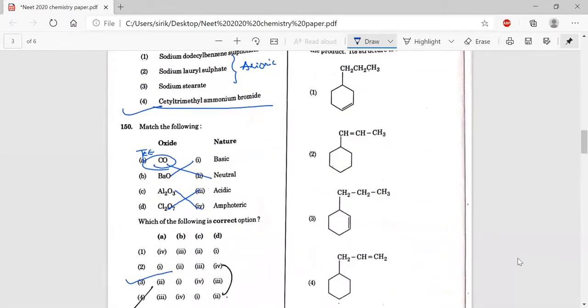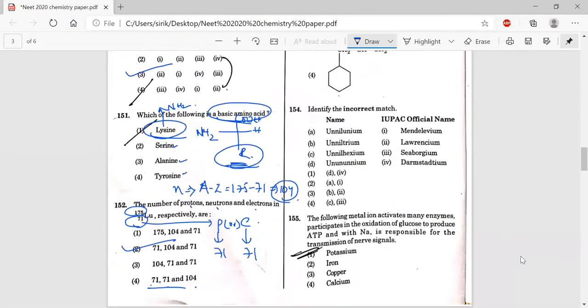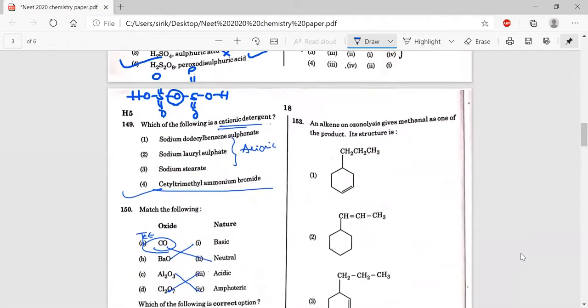Just comment and tell me how many of you marked this one correctly. It's just a pattern. If you make a mistake, then you will get a wrong answer. Message me whether you did it correctly or not.